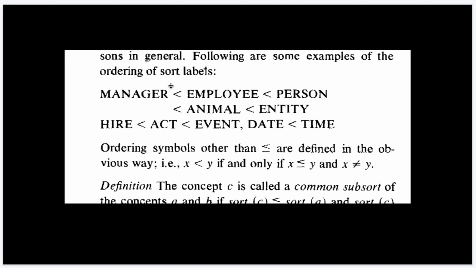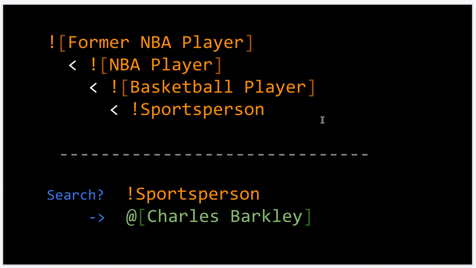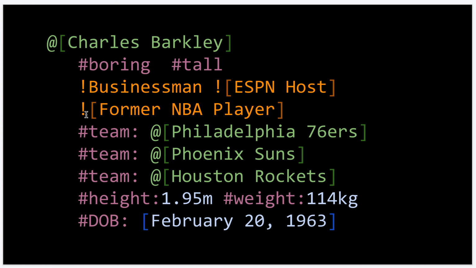So the cool thing from this paper is that those labels, as it says, the tags, can be arranged into a sort of hierarchy or order and then substituted in place of each other. So for example, in Banghashat, if we said that former NBA player is a subtag of NBA player, is a subtag of basketball player, is a subtag of sports person, then if we search for sports person, we would get Charles Barkley, even though Charles Barkley was in fact tagged as a former NBA player and not as a sports person.